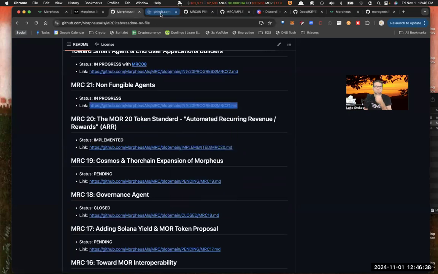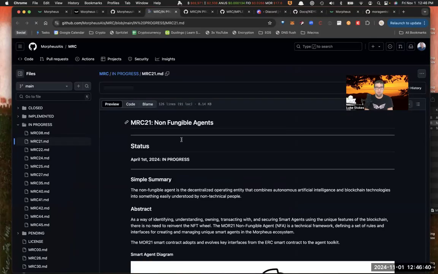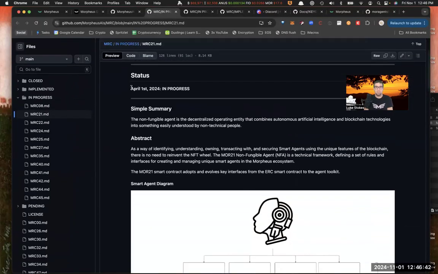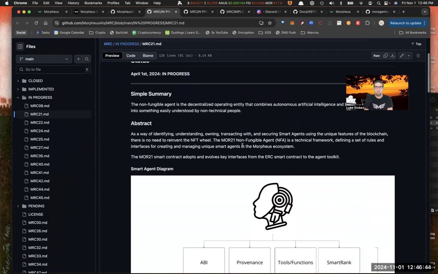So I want to touch on this one a little bit. It's been a while since I looked at this, but my understanding is, and you can see they've been discussing this for a while, the idea is that everything that Morpheus is doing essentially can be replicated in a fractal nature for all the other MRC token projects. So for example, Morpheus has these different buckets, and within each one of these buckets, you have a maintainer, the Atomic Governance GitHub repo maintainer, and they've got to figure out who gets weights and how they do weights. And essentially it's like a payroll system almost.